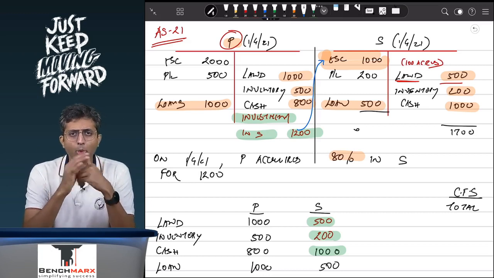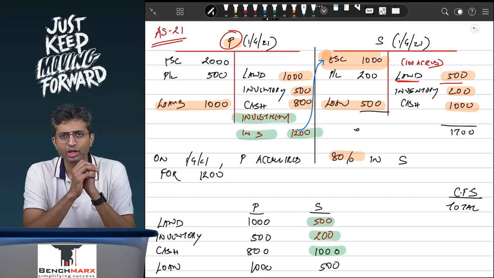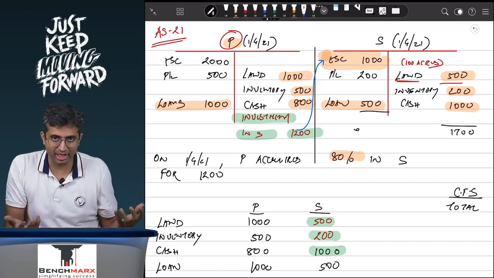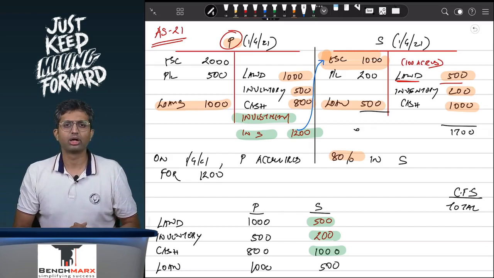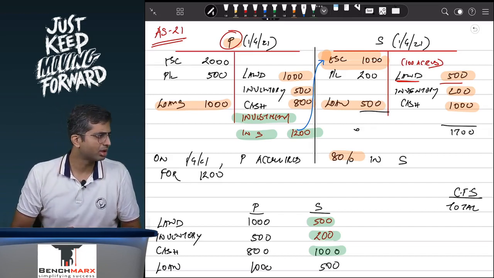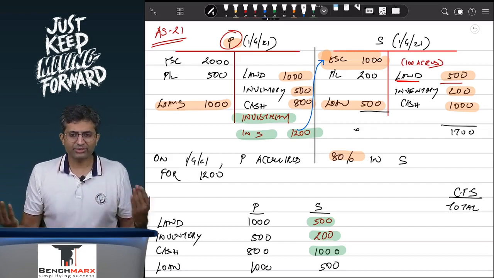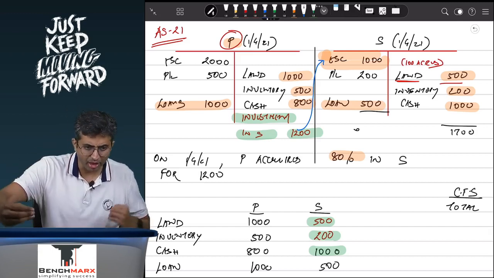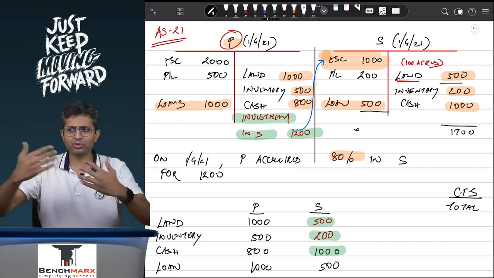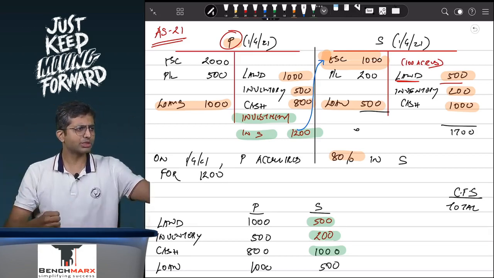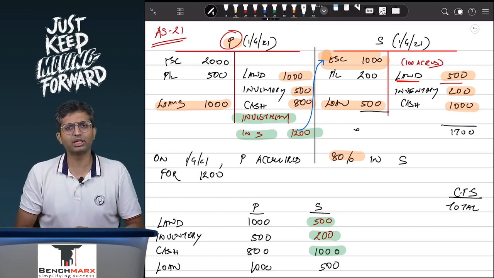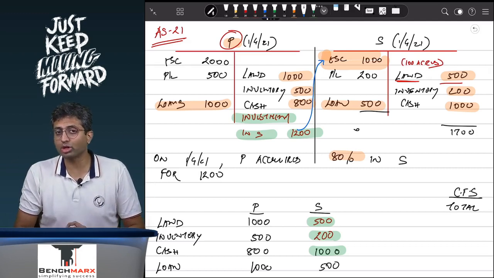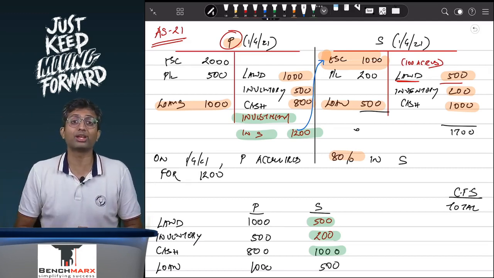In a similar way, over here in the books of one company there is an investment, and in the books of the other company exactly those shares are appearing as a part of share capital, and as a result we will say that this is like an intercompany item. I have investment in 800 shares of Reliance Jio. Well, those 800 shares of Jio are exactly appearing in the share capital. But that is only 800 shares. The other 200 shares are not appearing. Okay, the other 200 shares are attributable to minorities interest.